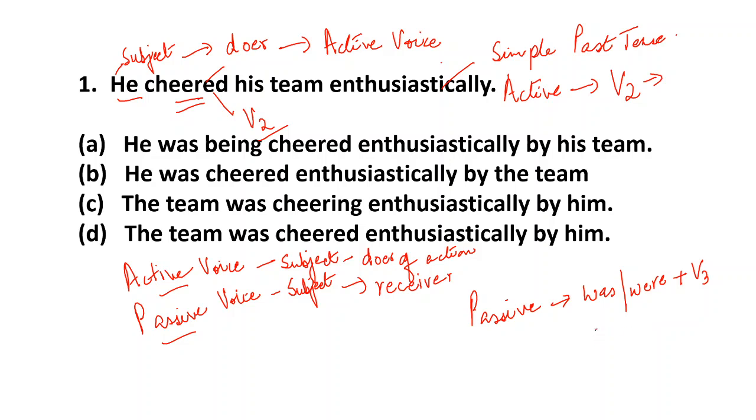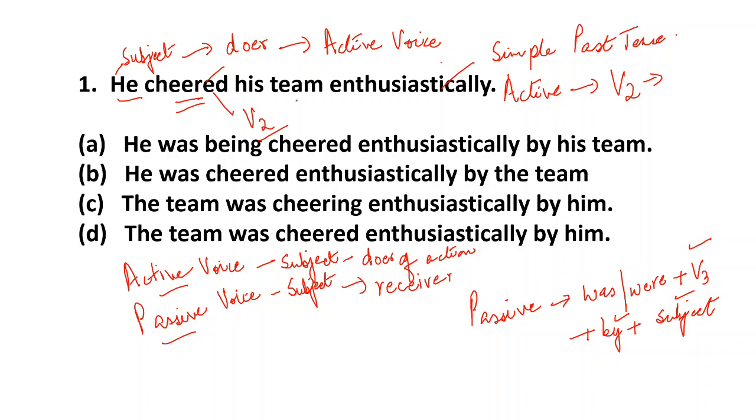Passive voice always has a V3, the third form of the verb. Plus you will use by and then plus the subject. So here was or were, plus V3, plus by, and the subject you will use.